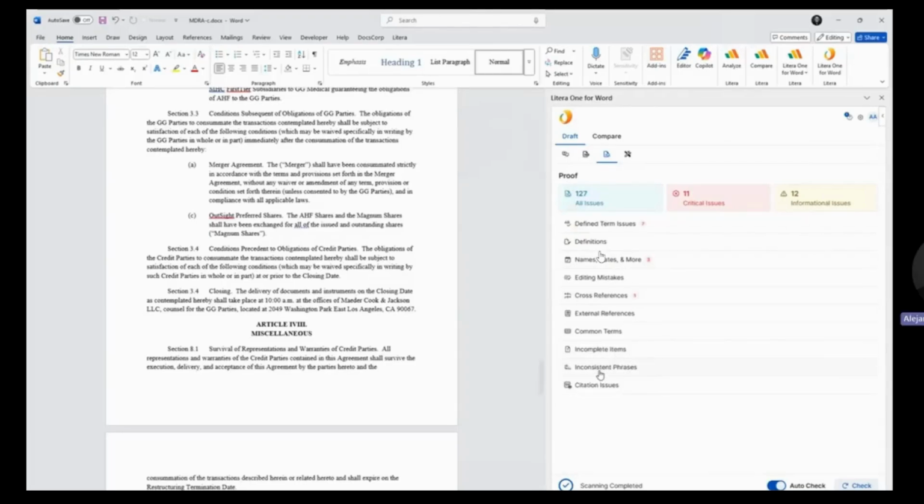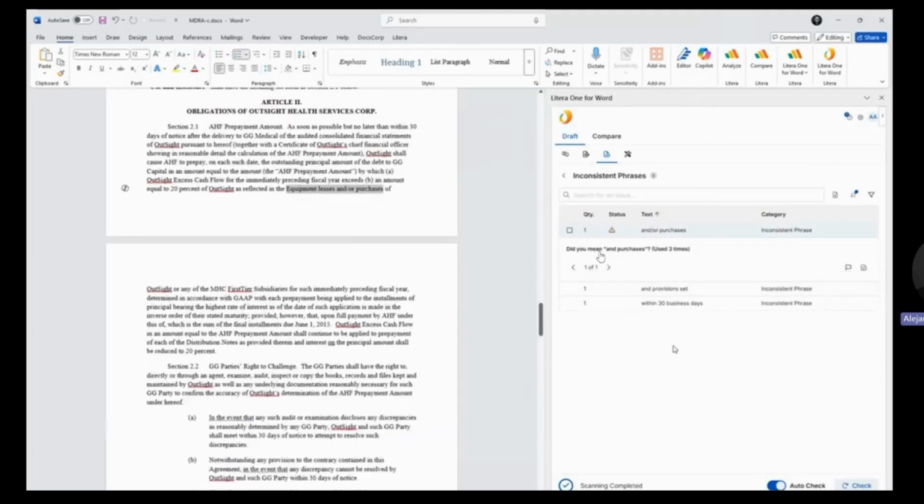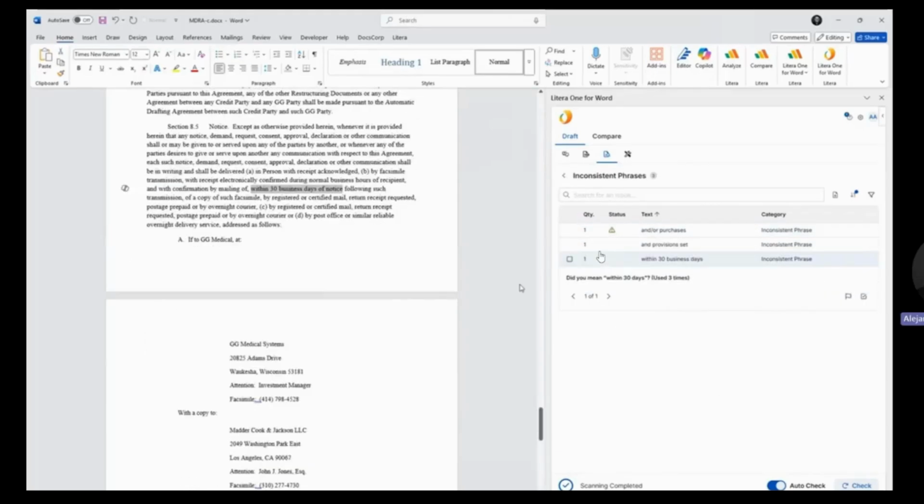Lastly, just to give you a high level here, we can also identify any language that we're not using consistently, and this goes based off the patterns that we use in this information. So here I've used equipment leases and purchases 3 times, but the outlier is the /or. So I can jump into the document and ensure that we have that correct language throughout as well.